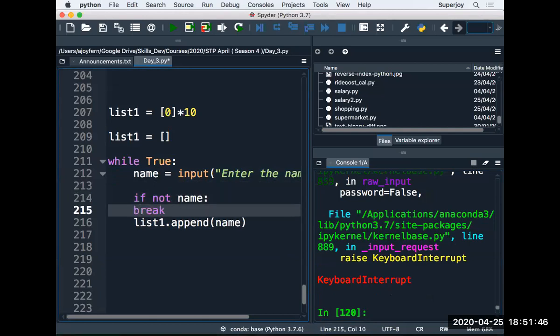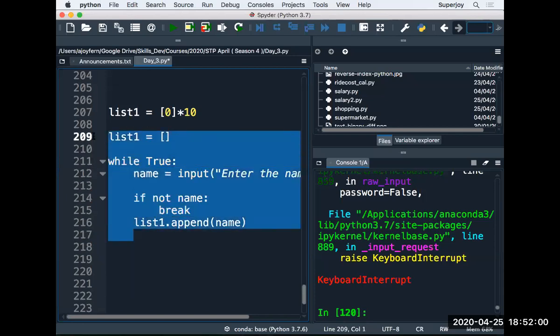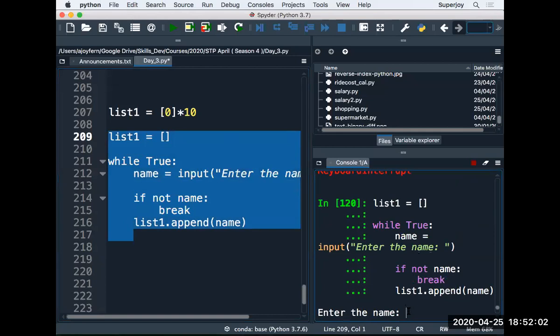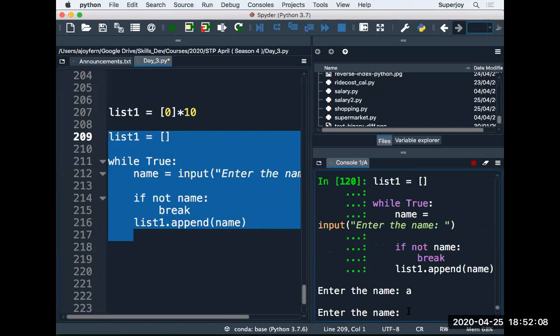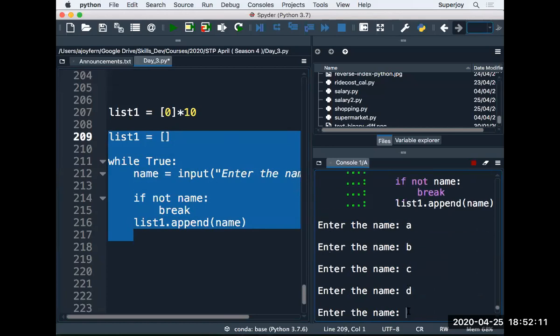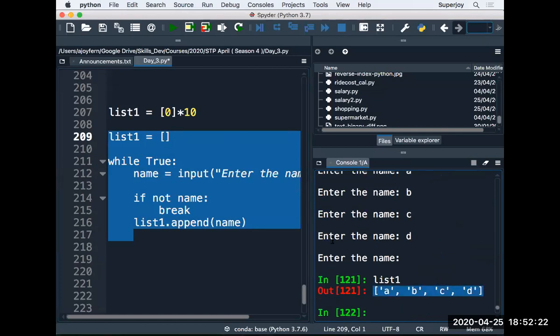What is the meaning of this statement? Let's understand that. This means that if there is no entry in the name and you have directly pressed enter without putting any name, the loop will break. So let's run it again. Enter the name. Let's say I enter A, then B, then C, then D, and this time I press enter directly without adding anything, and you see the loop is terminated, and all of my values are in list1 now. So you can see the list A, B, C, D. Kangan, did you get it?